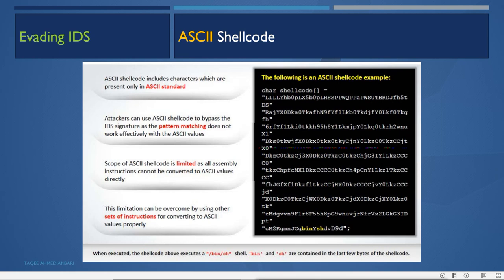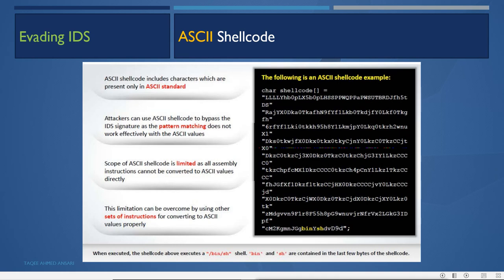The scope of ASCII shellcode is limited, as not all assembly instructions can be converted to ASCII values directly, but it can be successful for normal cases. This limitation can be overcome by using other sets of instructions for converting to ASCII values properly.